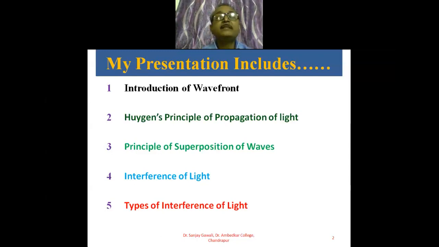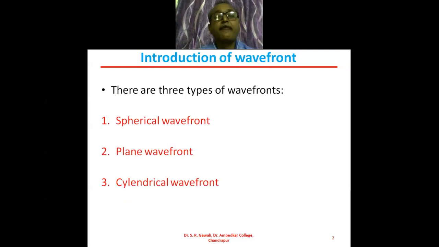First of all, we see the introduction of the wavefront. In the last period, I told you about the wavefront. So, what is the wavefront? Do you know the wavefront? The wavefront is a locus of equidistant points from the source of light. Whatever the source of light is, if we take the locus of equidistant points, then that will be spherical. If the point source is there, then the spherical surface is the locus of equidistant points, and that spherical surface we call a spherical wavefront.